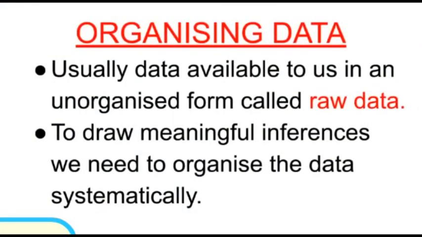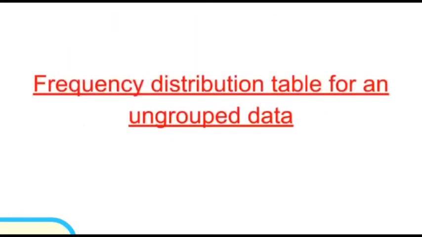Next topic is organizing data. Usually, data available to us is in an unorganized form called raw data. To draw meaningful inferences, we need to organize the data systematically. Let us learn how to make a frequency distribution table for ungrouped data using one example.